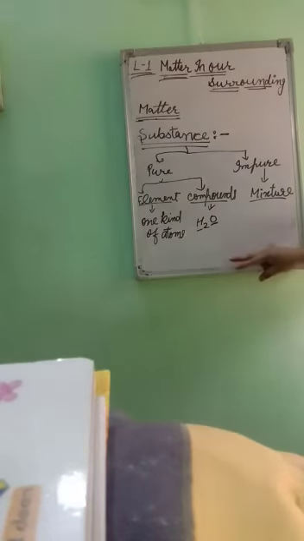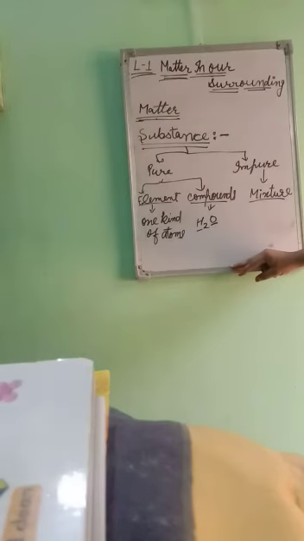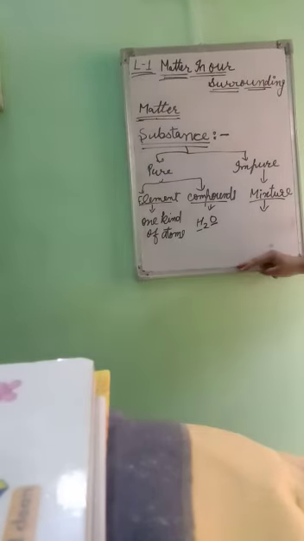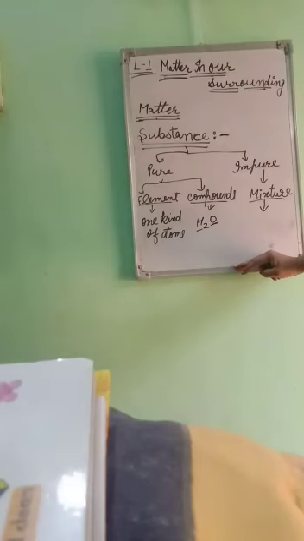After that, mixture. A mixture is made up of two or more kinds of elements or compounds or both, means different types of elements and compounds mix together and make a mixture.